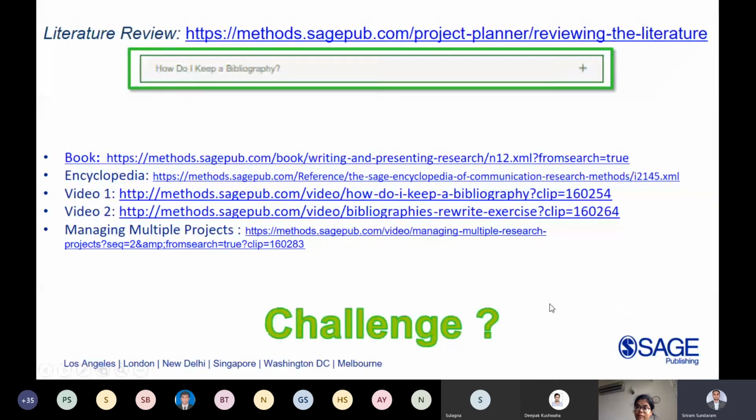So the problem or the challenge that we face is the abundance of content, 4,000 plus content, and every book has around 30-40 chapters and lakhs of pages available. I would want to accumulate everything in one place so that it's easy for me to refer. Can I do that in the platform itself? Because for a researcher, if you're on a platform, you want to do everything in that platform. And second thing, bibliographic records. Can you cite or can you export the citation to your EndNote or any reference manager? Is it possible? That was a challenge that we were facing.